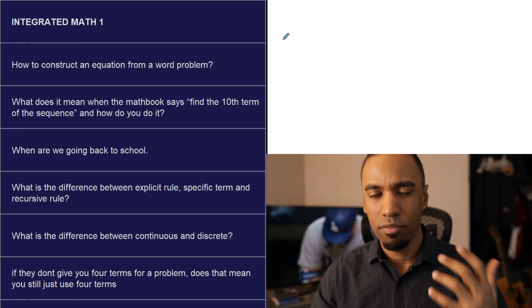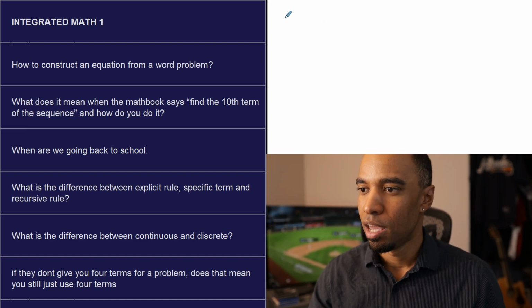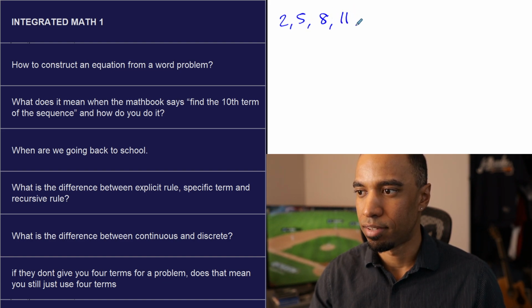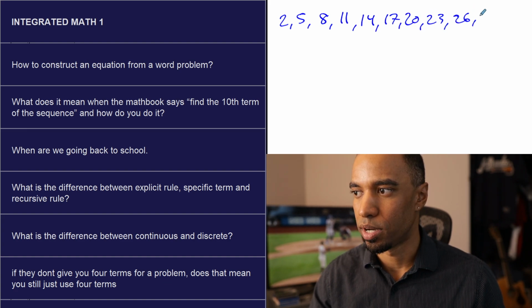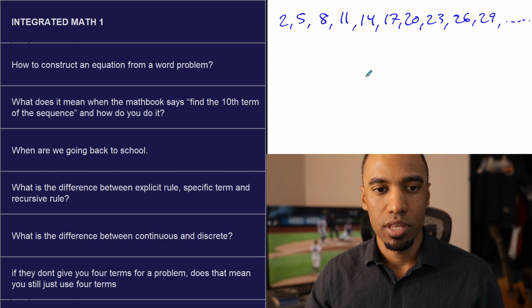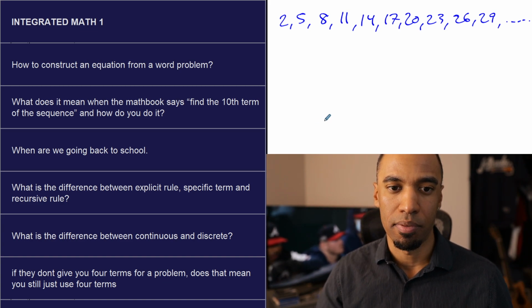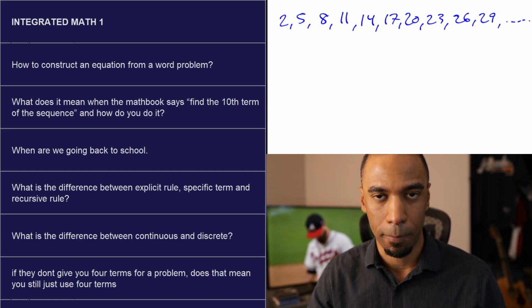So whenever you have a sequence, and I'm just going to write a list of numbers here that follow an arithmetic pattern. If I had the list here, 2, 5, 8, 11, 14, 17, 20, 23, 26, and 29. Now, this is going to keep going. Now, the question that was asked here first was, what does it mean when the math book says find the 10th term of the sequence? So, first of all, they're not going to write a list this large. I'm just expanding this in this way.